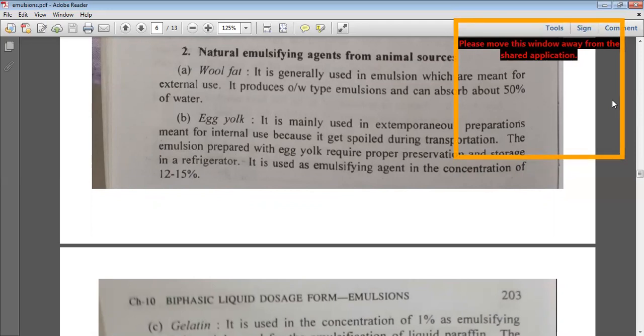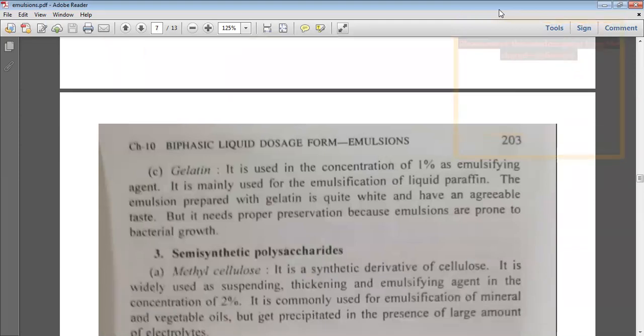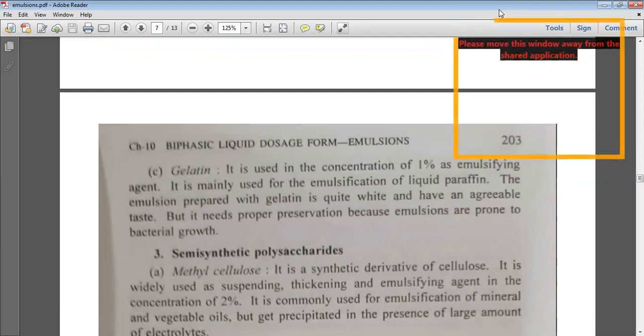Moreover, when egg yolk is used in the preparation of emulsion, it has to be stored properly and refrigerated because it develops a foul smell on storage for a longer period of time. You also have natural substances like gelatin. Gelatin is also used at a concentration of 1% as an emulsifying agent. It is mainly used for emulsification of liquid paraffin emulsions, and the emulsions prepared with gelatin are quite white and have an agreeable taste, but need proper preservation because emulsions are prone to bacterial growth.